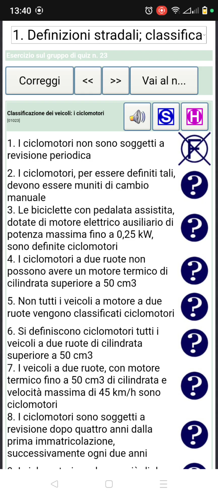So this number 2 question said this small motorbike, i ciclomotori, per essere definiti in tali, to define them as such, devono essere muniti di cambio manuale. So to define the small motorbike, they must be equipped with a manual gear. No. It's false. That is not the way to define the ciclomotori, the small motorbike.